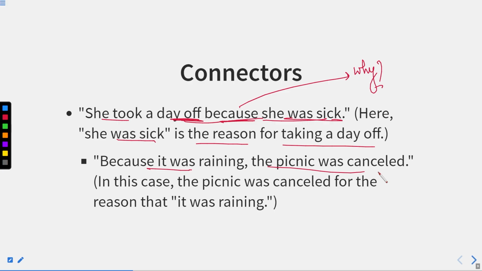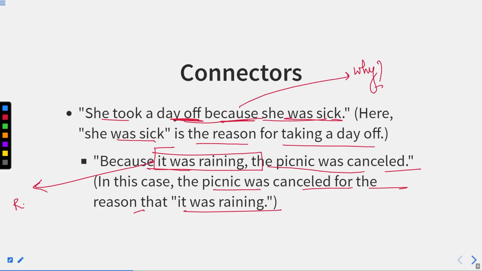Because it was raining, the picnic was cancelled. Now, the picnic was cancelled. This is the effect, this is the result. And why did it occur? Because it was raining. So in this case, the picnic was cancelled for the reason that it was raining. So it was raining is simply the reason for the cancellation of the picnic. So the reason is shown by the word because. Because is a conjunction that always shows the reason or the cause of something.